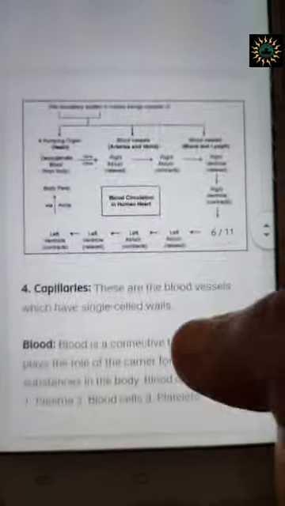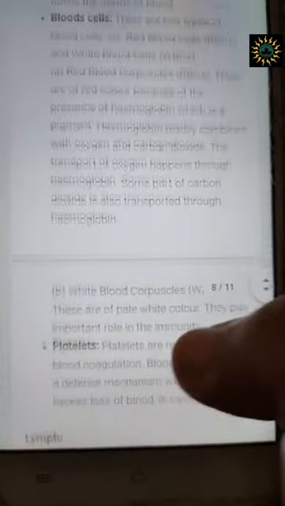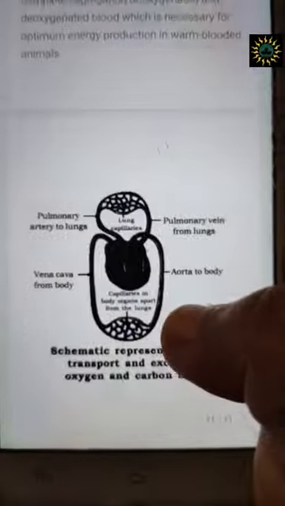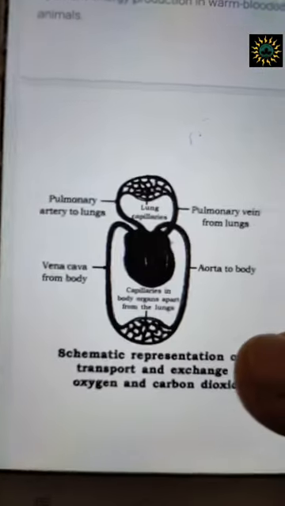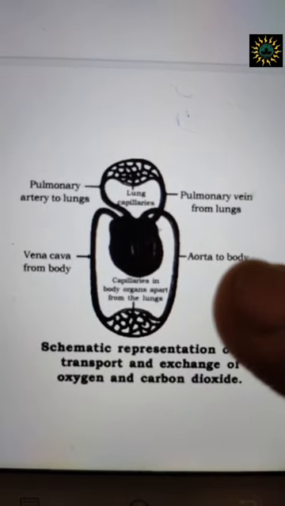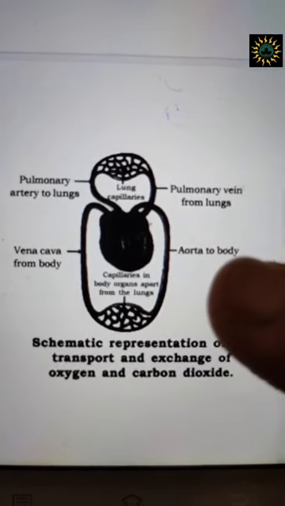Now let's go to the last part, that is double circulation. Now what is double circulation? As I was telling you that আমাদের body is made up of two parts. আমি superior vena cava and inferior vena cava, I've told you about it.